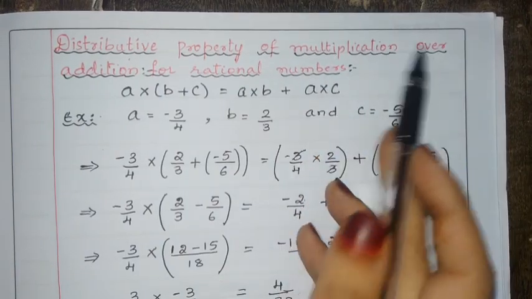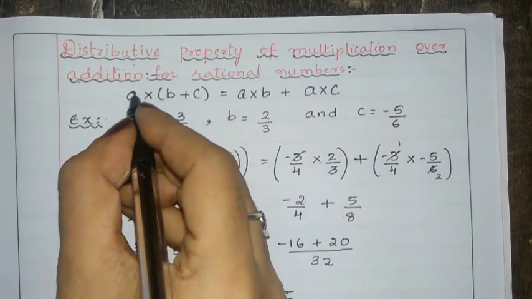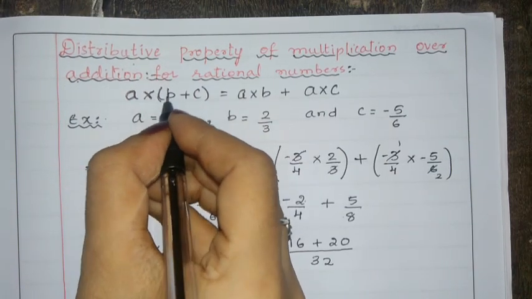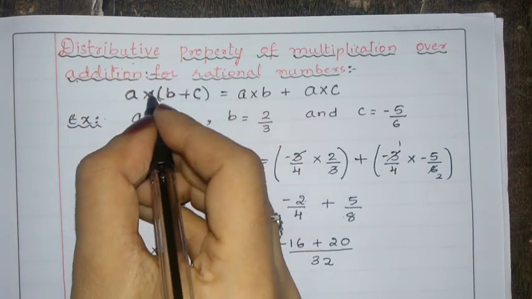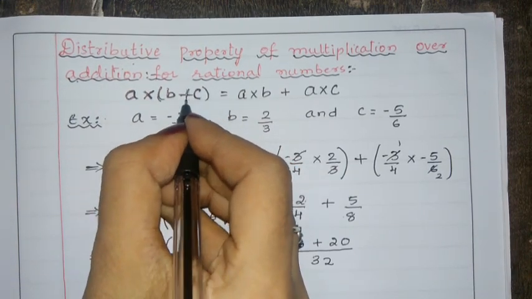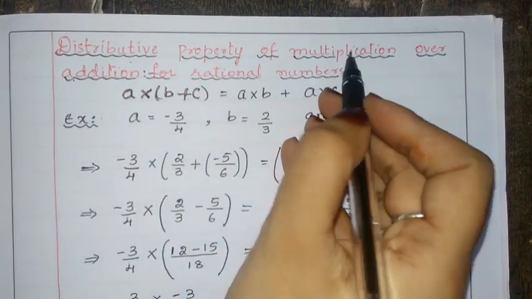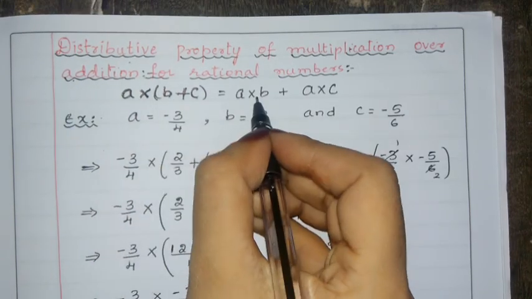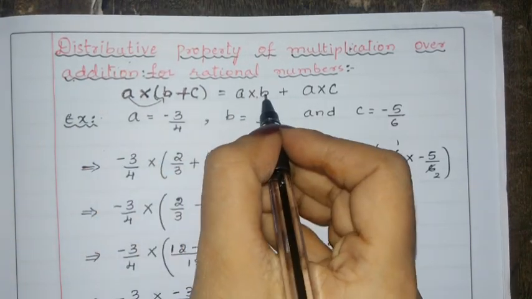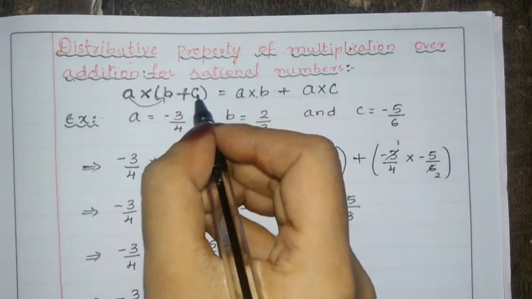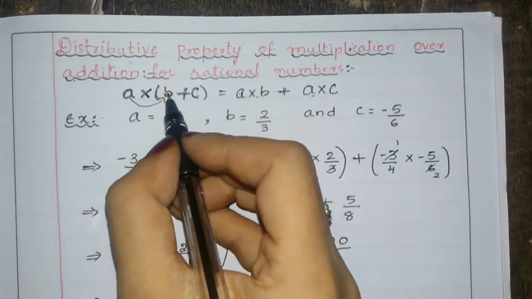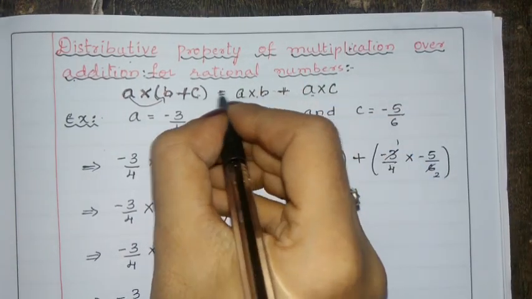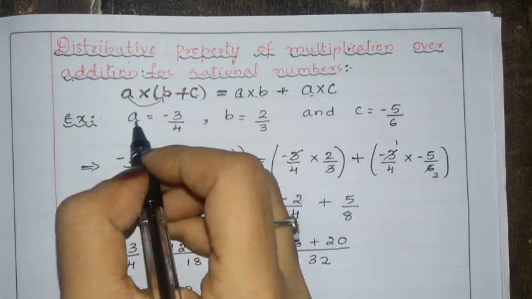Distributive property of multiplication over addition means we get the general form: A into (B plus C) is equal to A into B plus A into C. This is the general form. A into (B plus C) is nothing but A into B plus A into C. Now let us check whether we will get the same answer or not. We have taken an example.